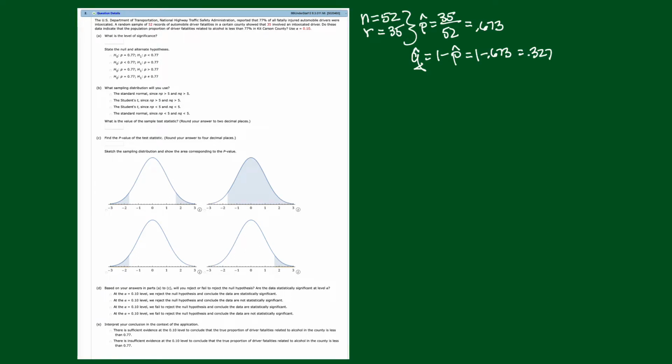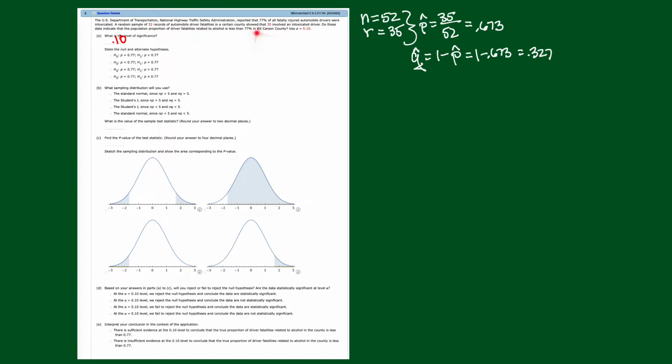Okay, so first of all, what is the level of significance? 0.10. All right, so we're going to run a hypothesis test at 0.10. Now, the problem does go on to say, do these data indicate that the population proportion of driver fatalities related to alcohol is less than 77% in Kit Carson County?